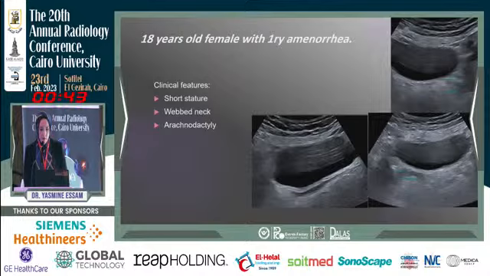This is another case. Unfortunately, she passed away before she could have an MRI, but she was referred to us first for ultrasound. She's an 18-year-old female with primary amenorrhea. Her clinical features: she had short stature, webbed neck, and arachnodactyly. By the ultrasound, we can see here a very small dysplastic uterus. We can see here right streak gonad and left streak gonad.